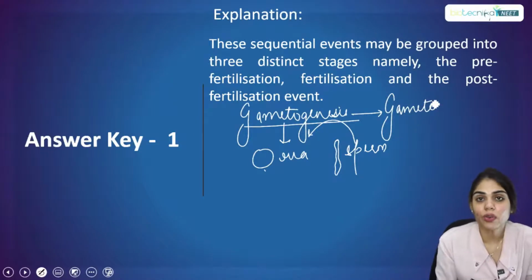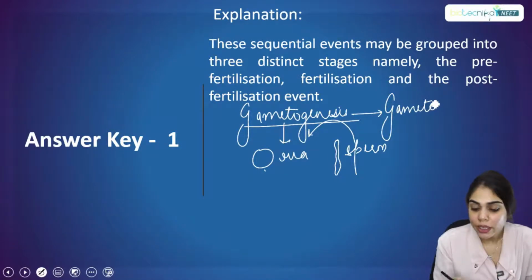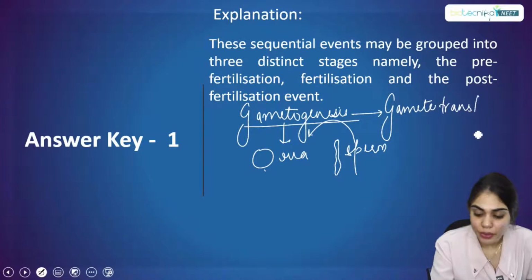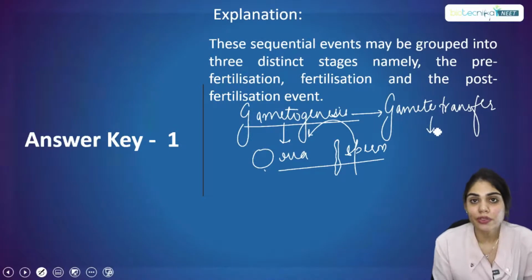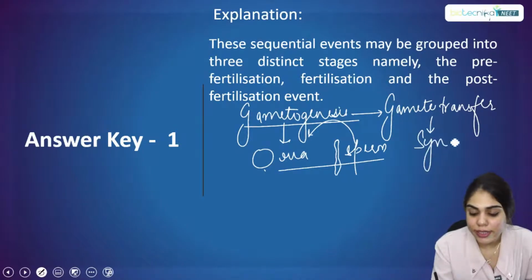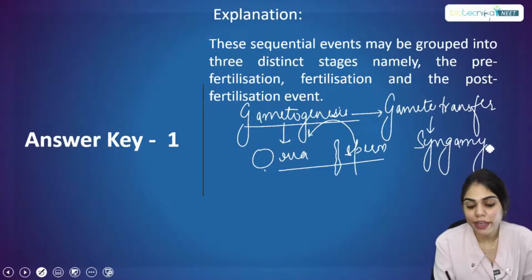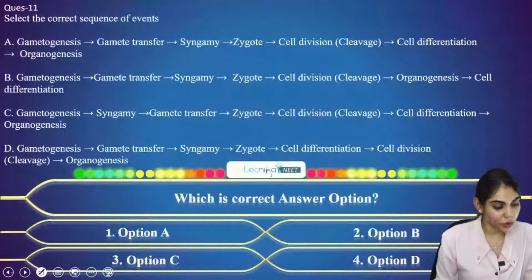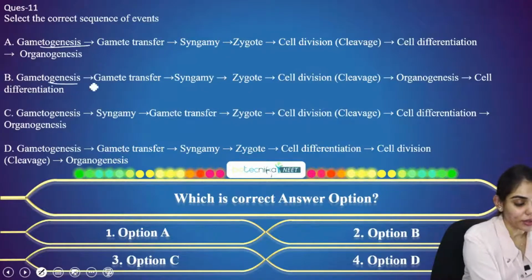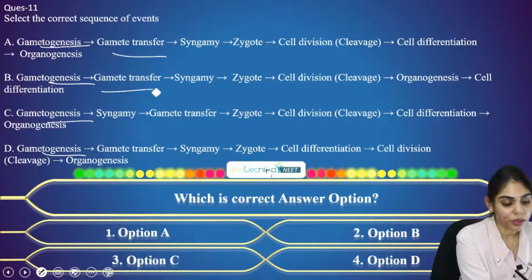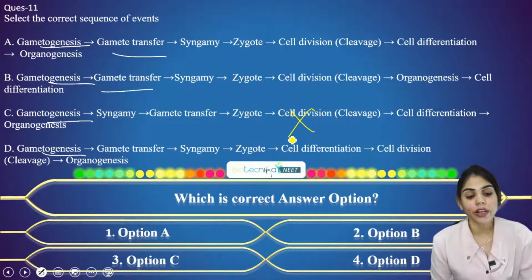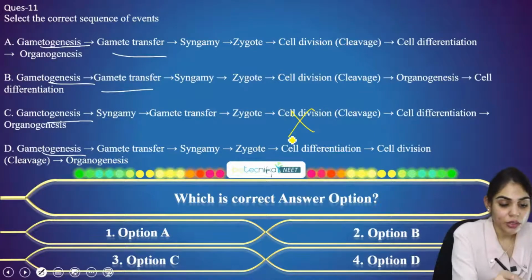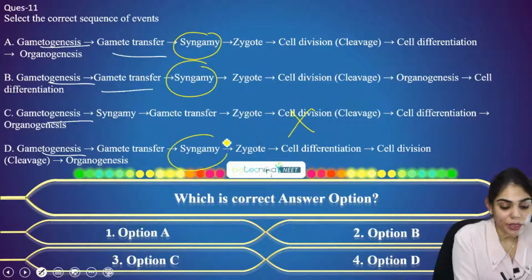So the second step is gamete transfer. Gametogenesis leads to the formation of gamete cells, that is ova in the female as well as sperm in the male. It leads to gamete transfer, and after this, ovum and sperm will fuse together. That is what is called syngamy. Till here, all these steps are in the correct combinations. Gametogenesis is there in every option, gamete transfer in three options. So clearly you can omit the third option, which does not have syngamy in the third place. So we have it till syngamy.